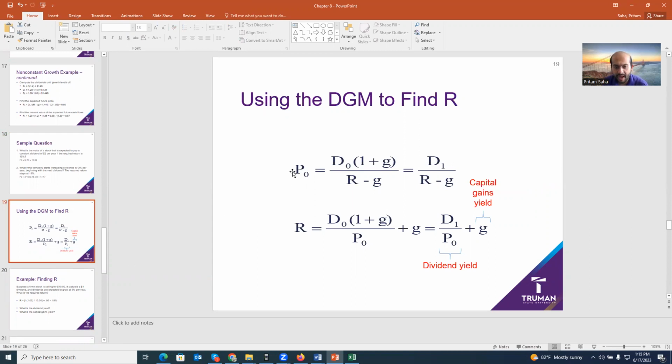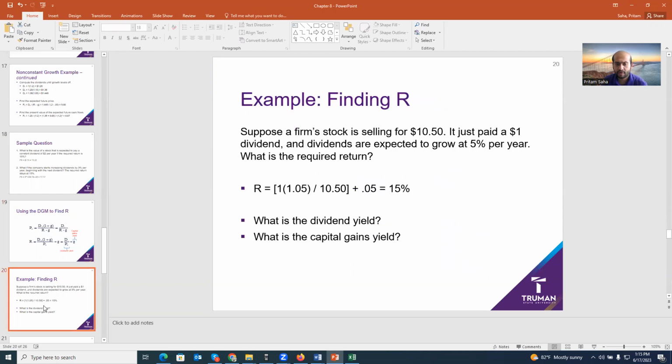If you look at this, P0 is the constant dividend growth model, a function of D1 divided by R minus G, right? If we rewrite it, R is a function of D1 divided by P0 plus G. You can think of this as the dividend yield, and this as the capital gains yield. Capital gains yield means the growth rate of dividend, which will also be reflected in the price changes. So this is your expected dividend divided by today's price, plus price changes, which is basically the growth rate.